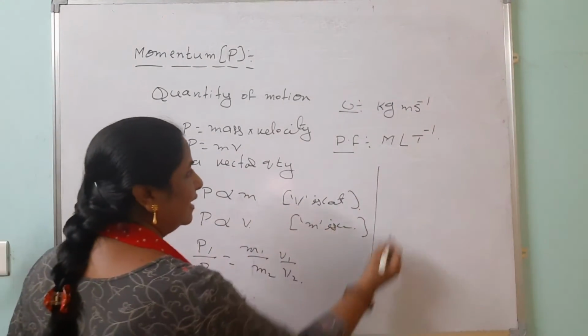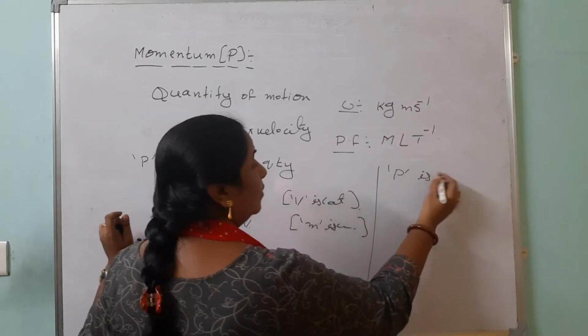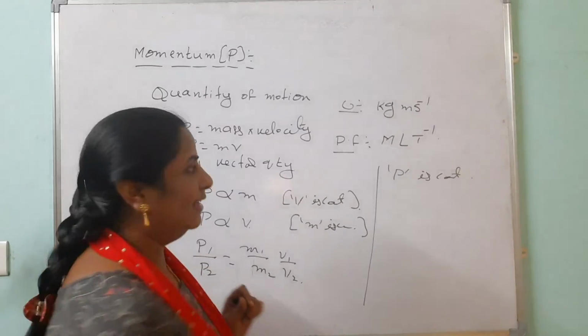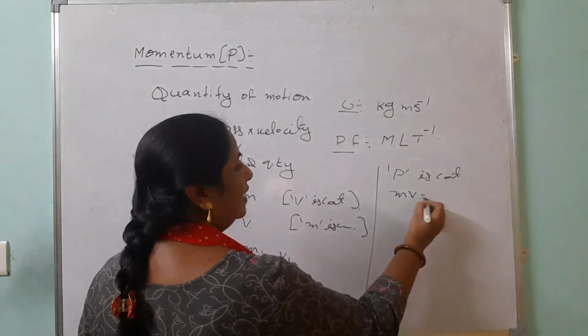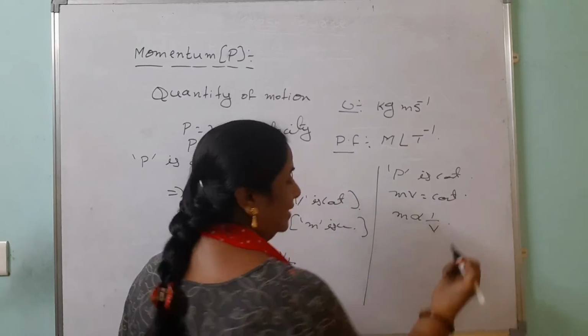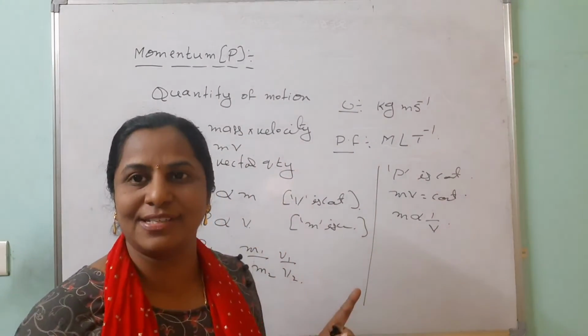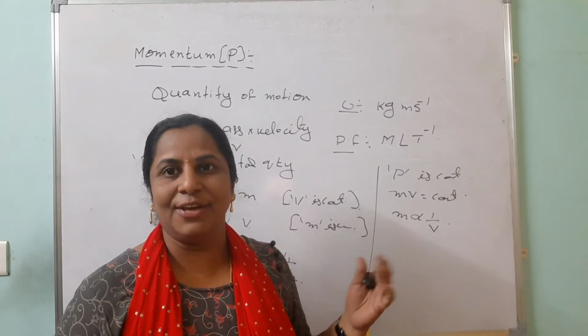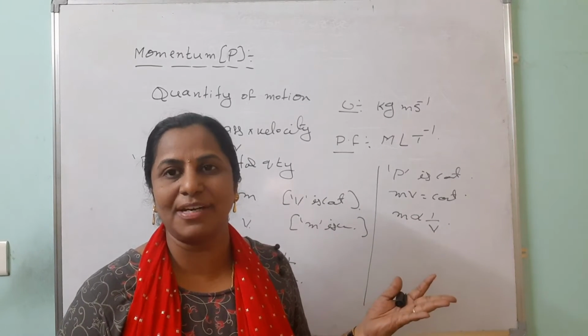And one more case: if P is constant, momentum is constant, how can you give the relation between mass and velocity? You can say that mv equals constant. Mass is inversely proportional to velocity. Whenever momentum is constant, suppose one car and one bus are there, which has more velocity when momentum is constant?